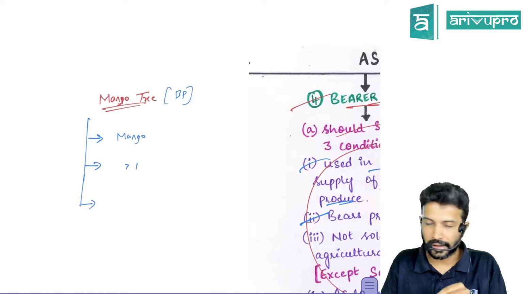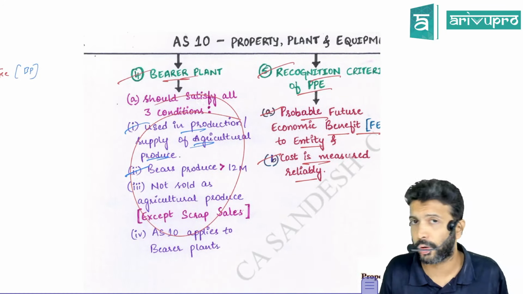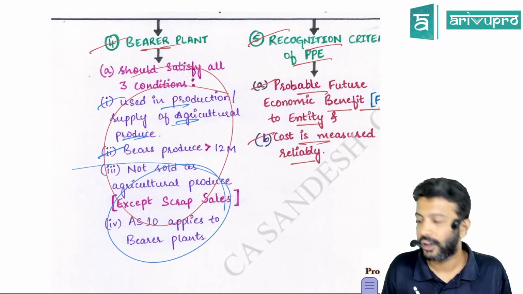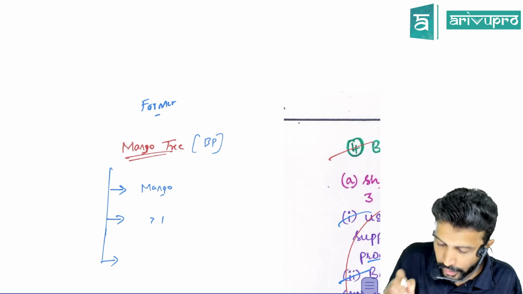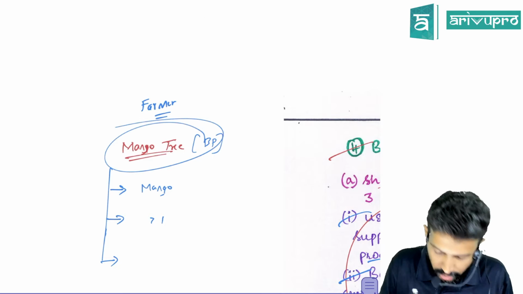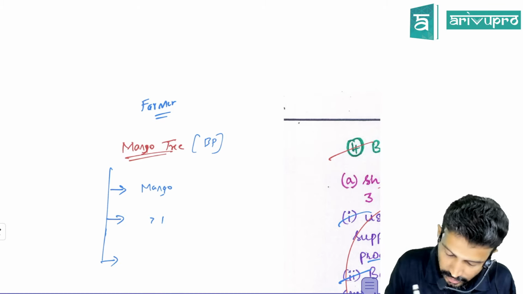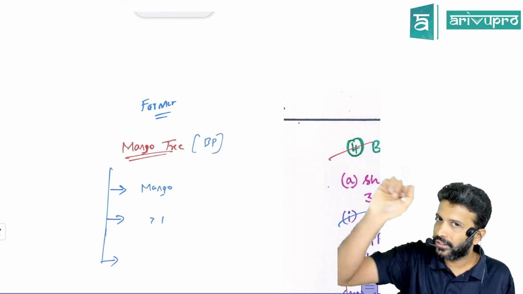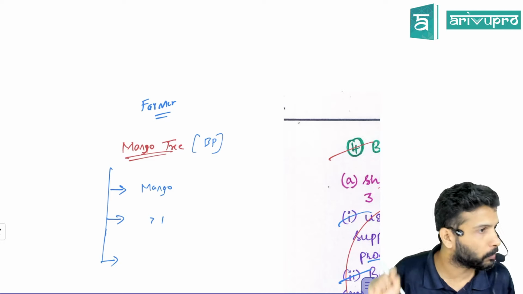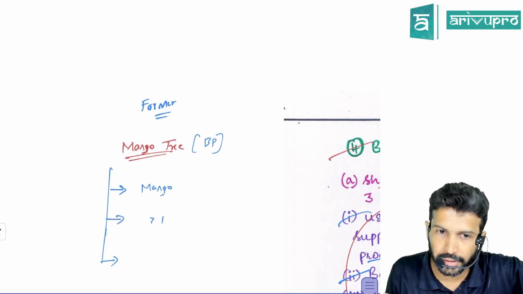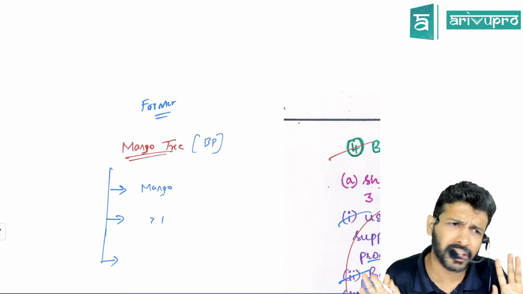Third one, once I read it out: they should have a remote likelihood of being sold as agricultural produce except for incidental scrap sale. Meaning, let's say there is a farmer. You know what he does? He will grow the mango tree for a particular year, and from that mango tree, he will get mangoes. Once he has plucked all the mangoes out of the mango tree, he'll cut off the tree and sell that tree to the timber industry. That is his business.